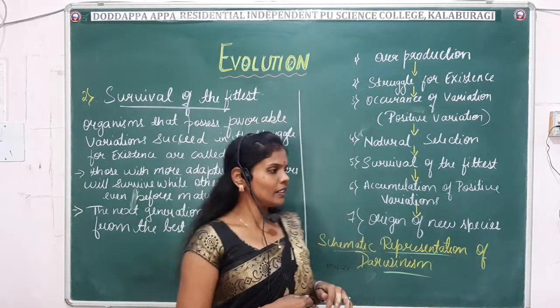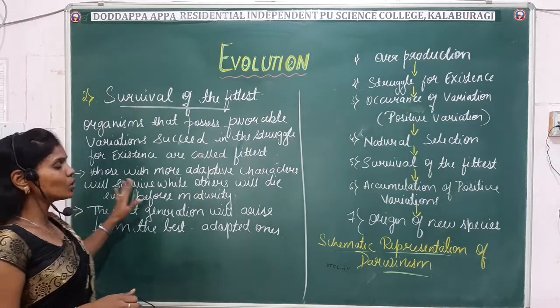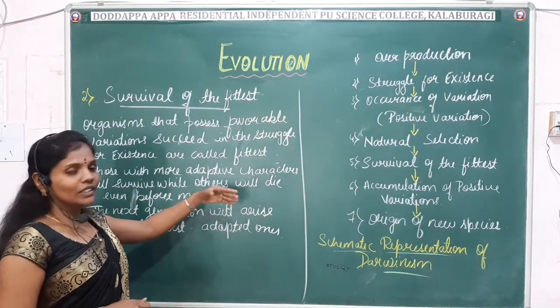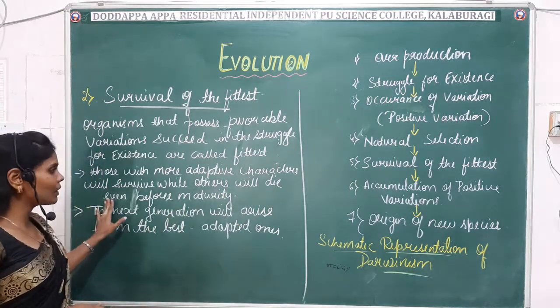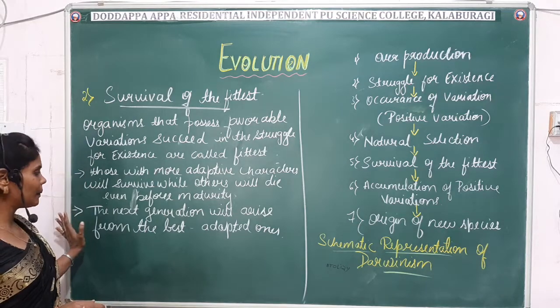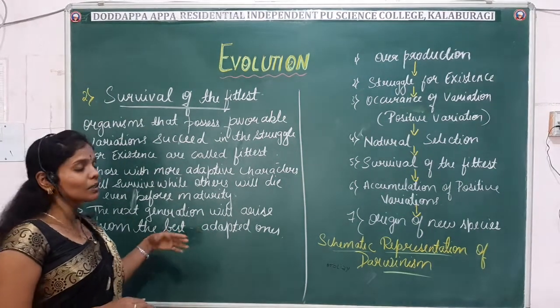Okay, so again here in the struggle for existence, those with the most adaptive characters will survive, and the weaker ones will die even before maturity, right? Before maturation only they will die. The next generation will arise from the best, with the best adaptive ones.